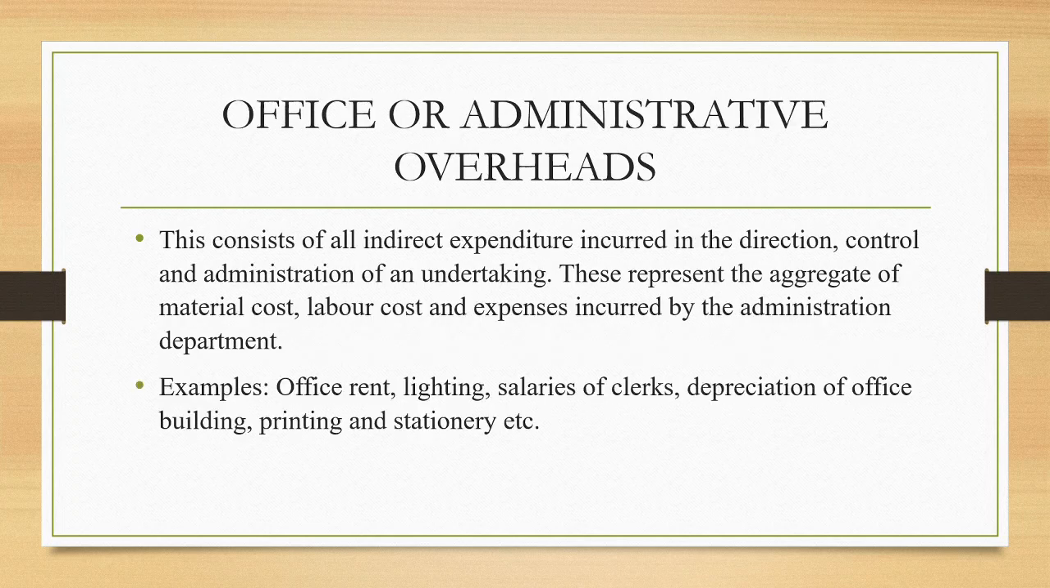The next item is the office or administrative overheads. This consists of all indirect expenditure which incurred in the direction, control and administration of an undertaking. So these are actually the sum total of the indirect material cost, labor cost and expenses incurred by the administration department for the purpose of the management of the organization. So for the purpose of administration, the department incurs expenses on materials, labor and expenses. All these are known as the office or administrative overheads.